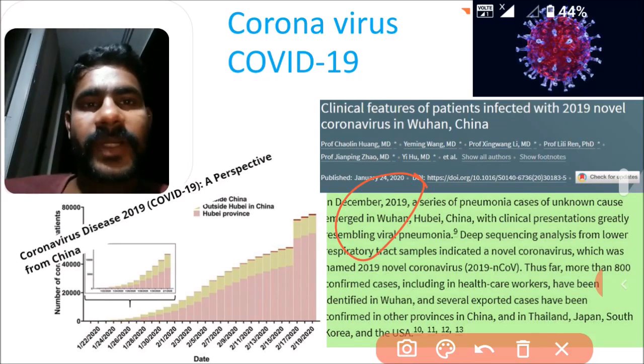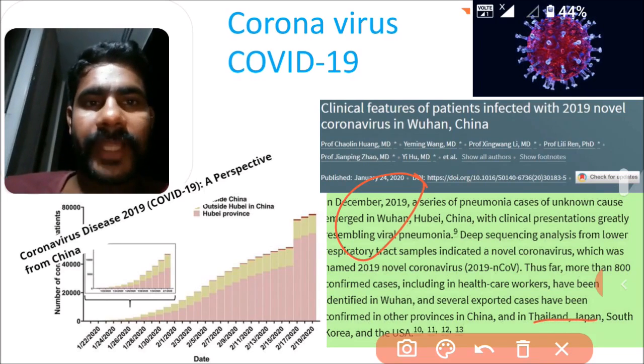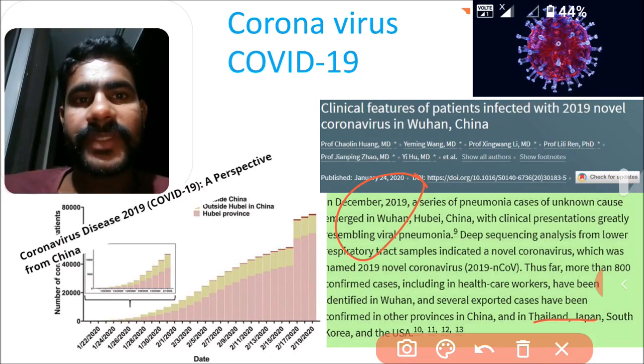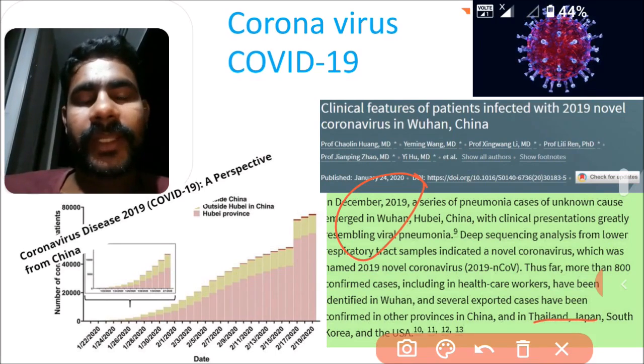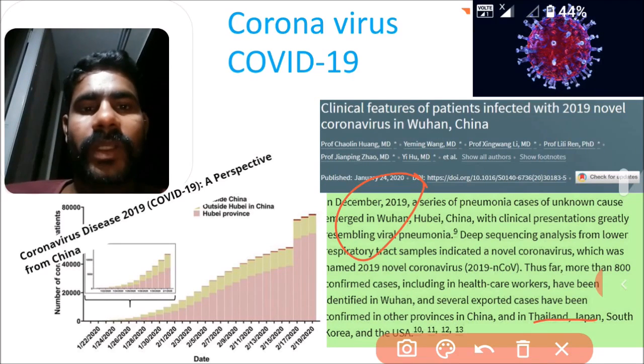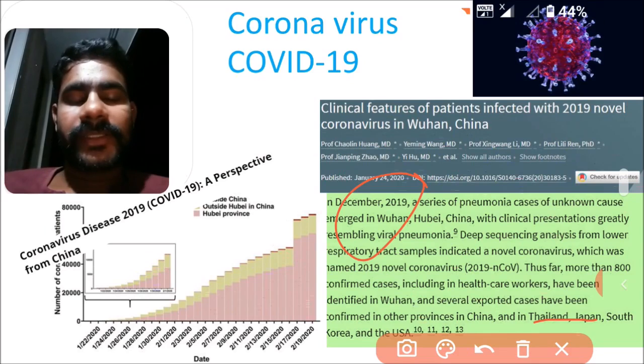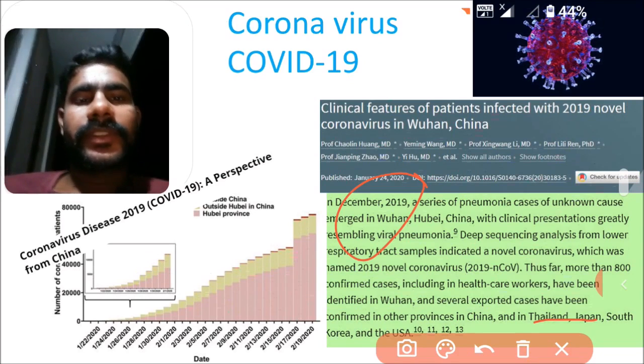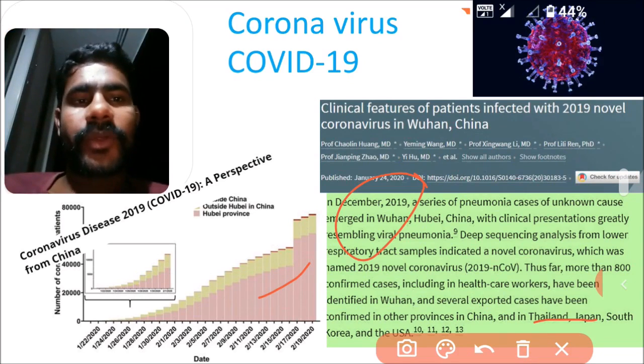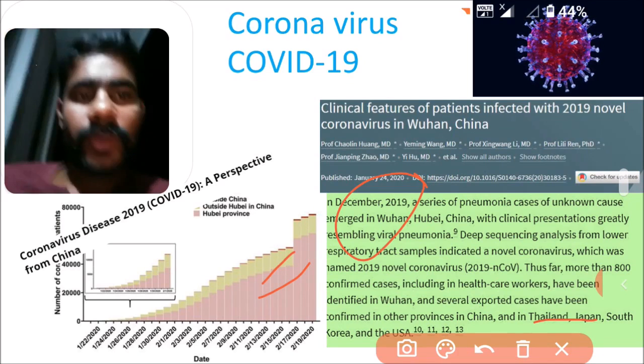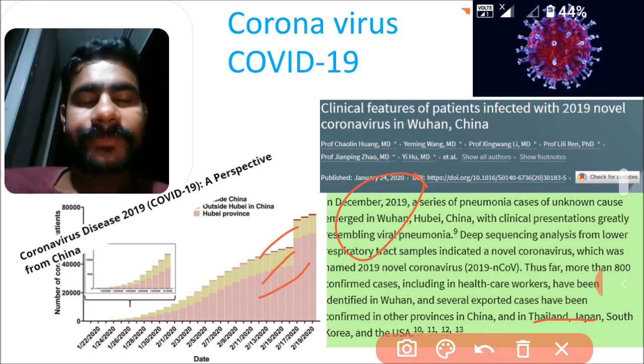Initially, it started spreading in China, then it moved to Thailand, Japan, South Korea, and USA, and now it's spreading all over the world. This chart shows the initial stage of the coronavirus in Hubei province, outside Hubei province, and outside China.